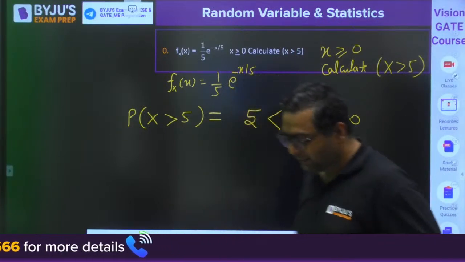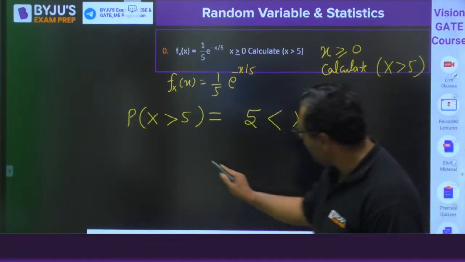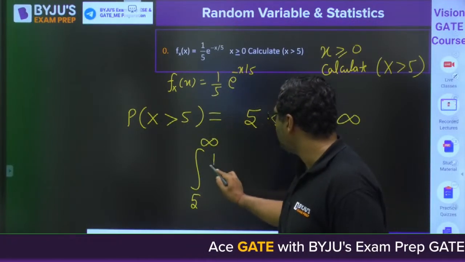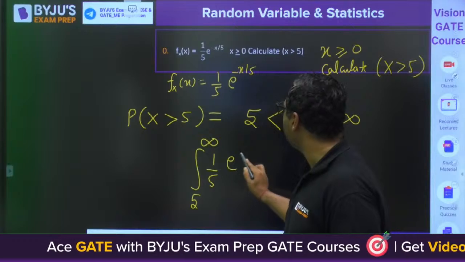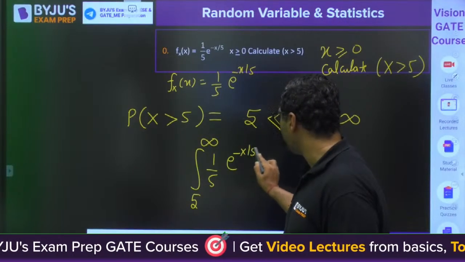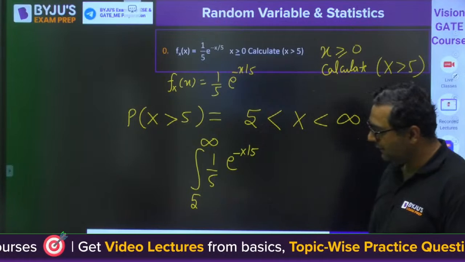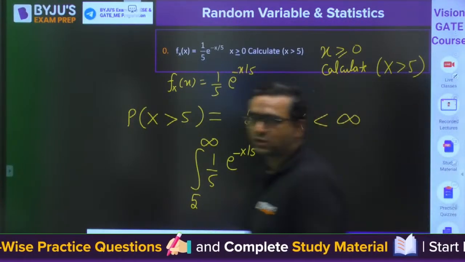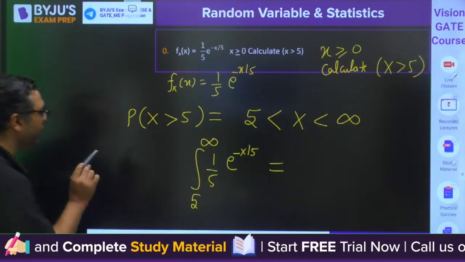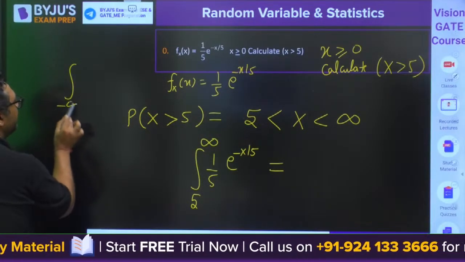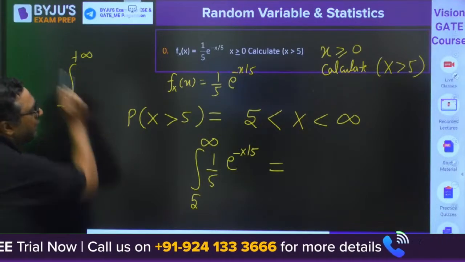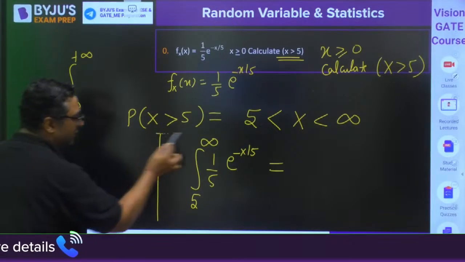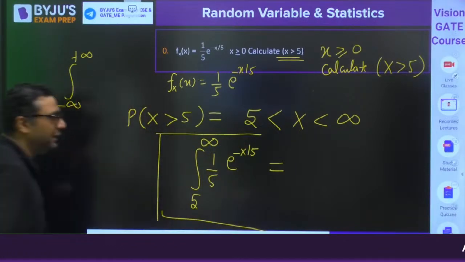Okay. So my dear, try to solve this question. We will be having the integration from 5 to infinity of 1 by 5 e to the power minus x by 5. This integration you need to find out, and that will be your answer. Because we are going for integrating minus infinity to plus infinity, but they have mentioned that x is more than 5, that is why we are going to integrate in this range. So you need to tell the answer for this.